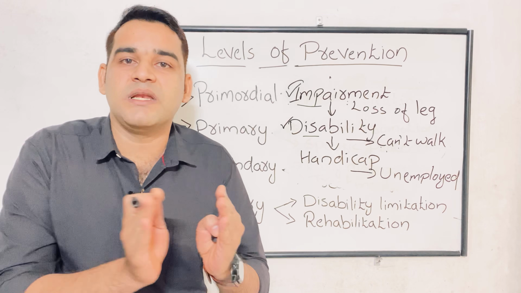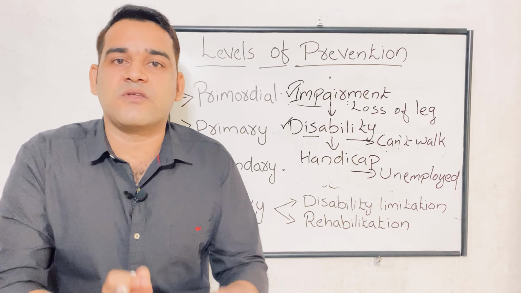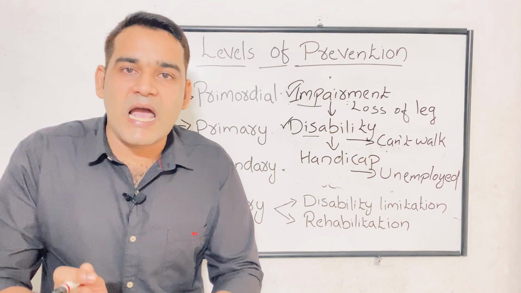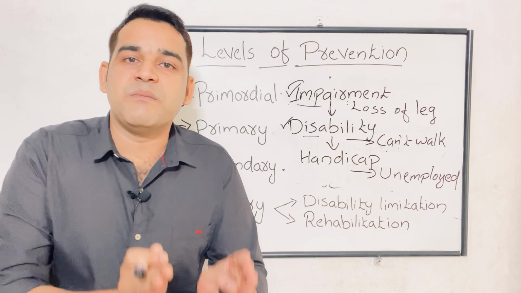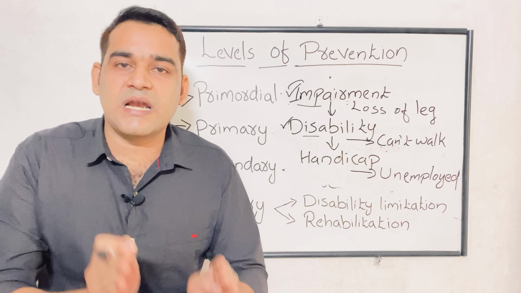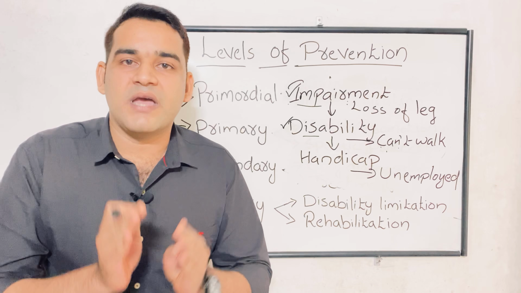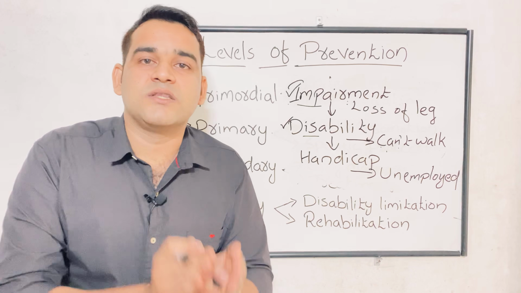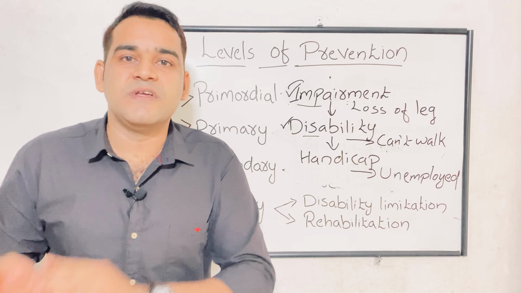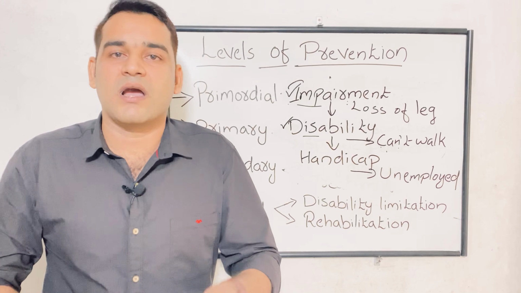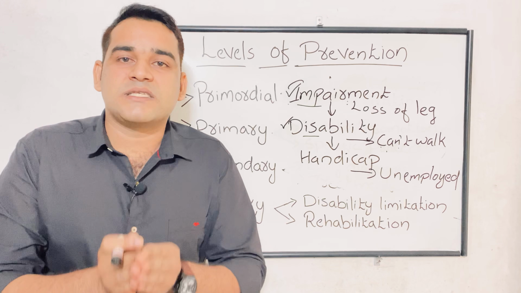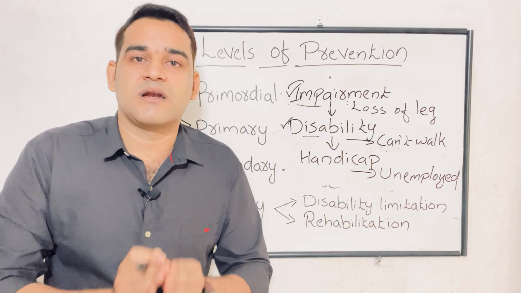So what is rehabilitation? Restoring the health of an individual so that he can lead an independent life. In rehabilitation we also have medical rehabilitation through the medical treatment, physical rehabilitation helping to walk and all, as well as the vocational rehabilitation related to the job.